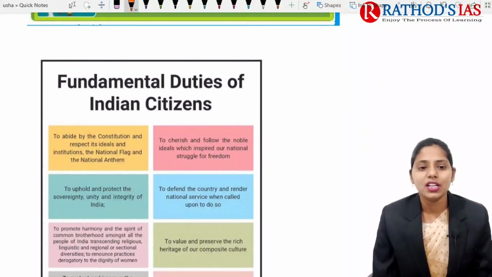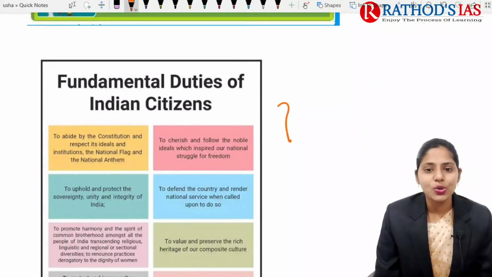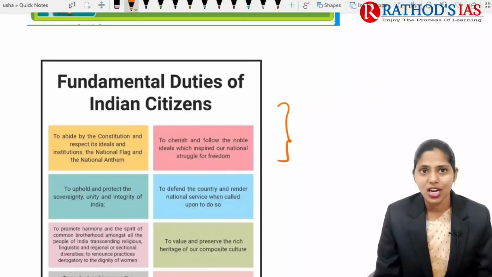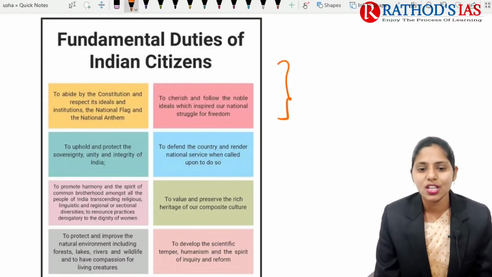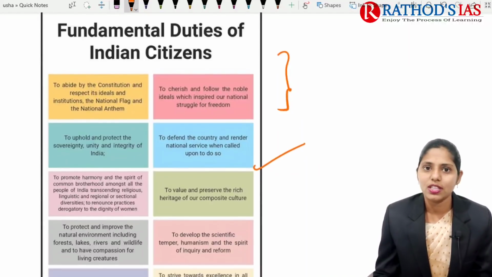And the next one is fundamental duties. Actually, yesterday I asked one question regarding the fundamental duties, so I also added the fundamental duties of the Indian Constitution. You can easily go through that, because the video would become lengthy if I explained all these fundamental duties. So please look at this once in the PDF.